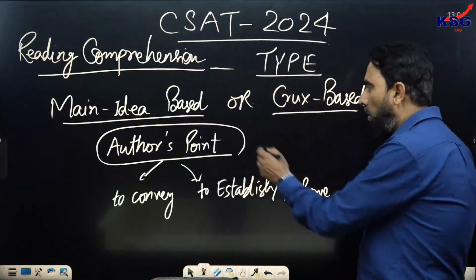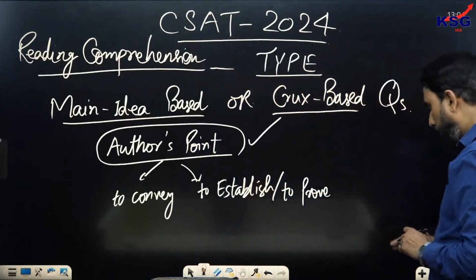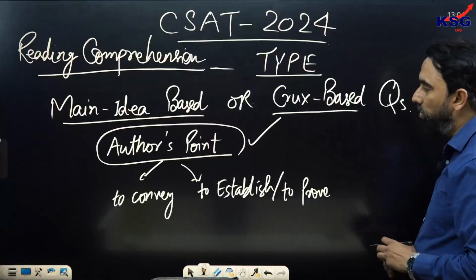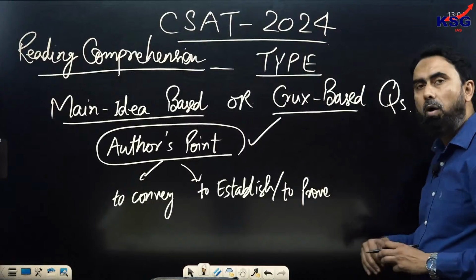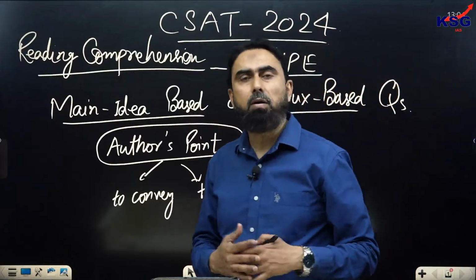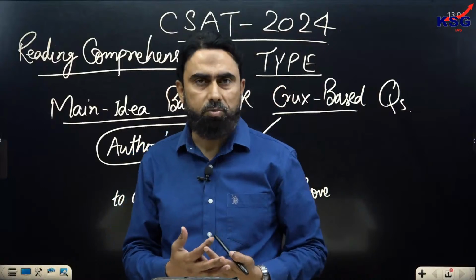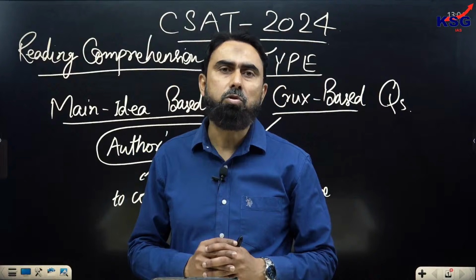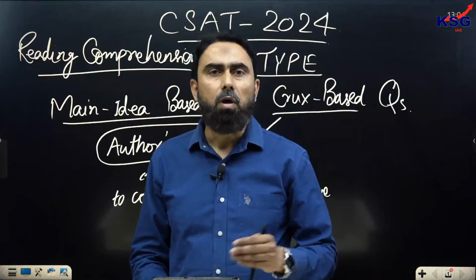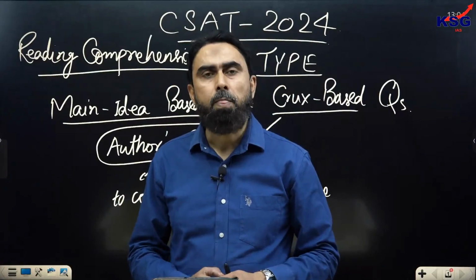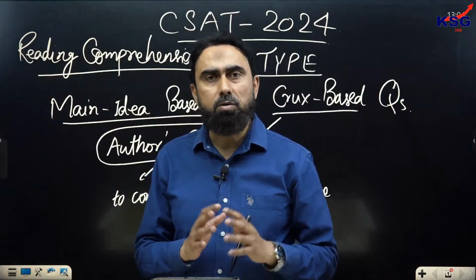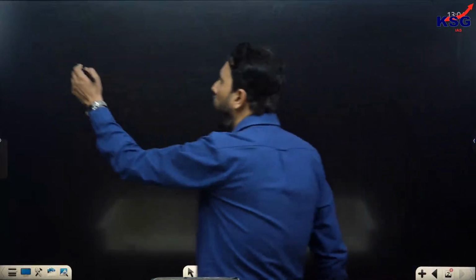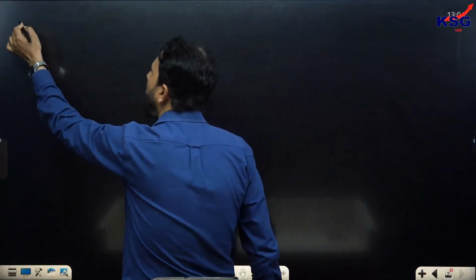So, the author's main point. Now from here you can evaluate what kind of information will work as an answer and how the examiner will write the wrong options, I mean the traits of the wrong options. You can also anticipate them. This anticipation is very helpful because it saves you from falling into the trap set there. The traits or characteristics of wrong options are equally important. So let me take you to what kind of trap is set.